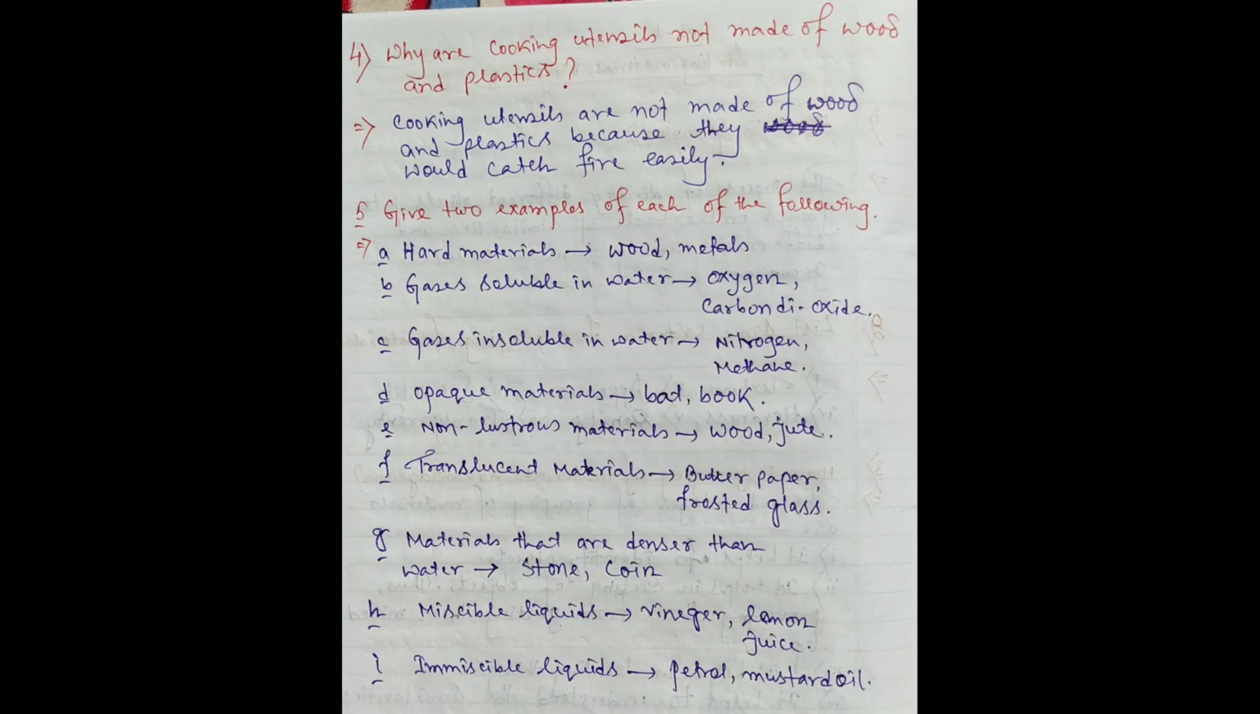Translucent materials: butter paper, frosted glass. Materials that are denser than water: stone, coin. Miscible liquids like vinegar, lemon juice. Immiscible liquids like petrol and mustard oil. Miscible liquids means the liquids which can dissolve in water properly are called miscible liquids, and the liquids which cannot mix up with water properly are called immiscible liquids.